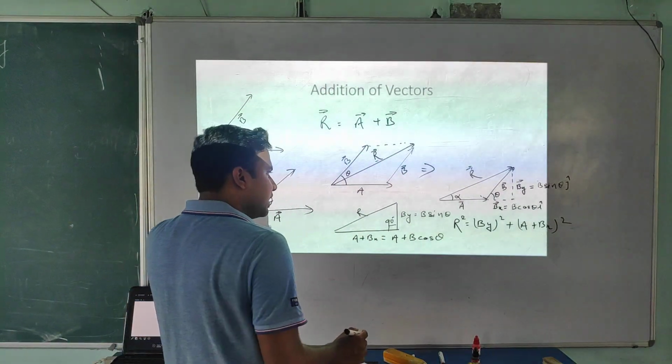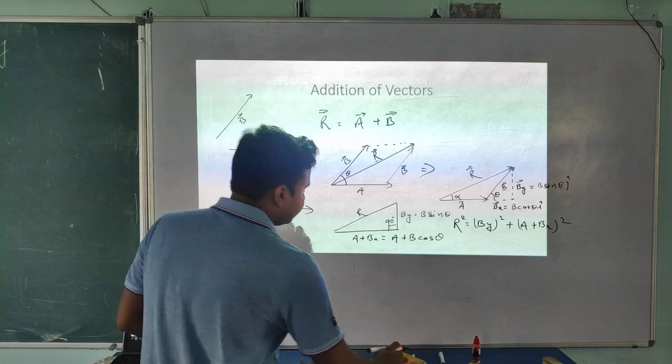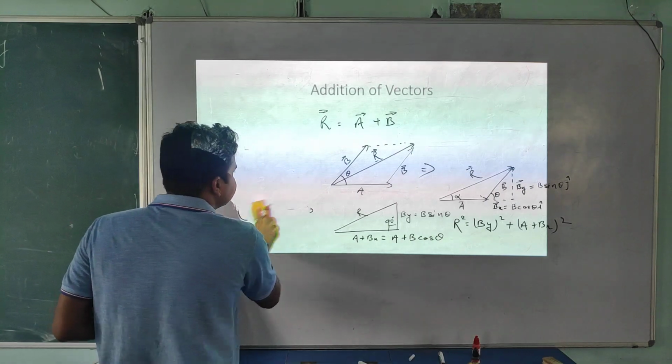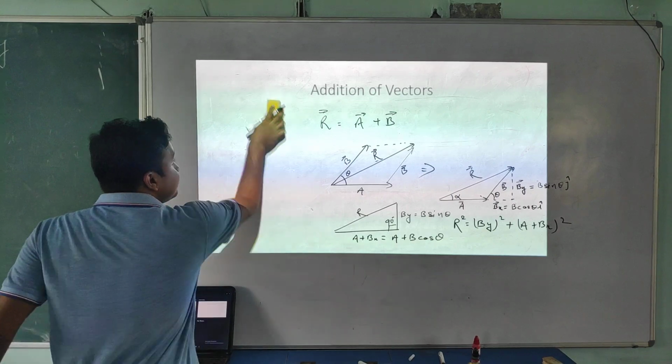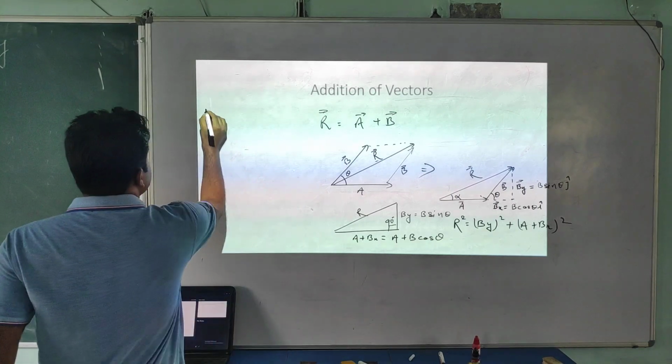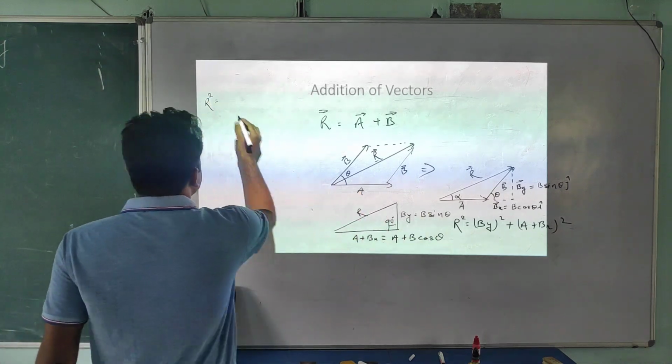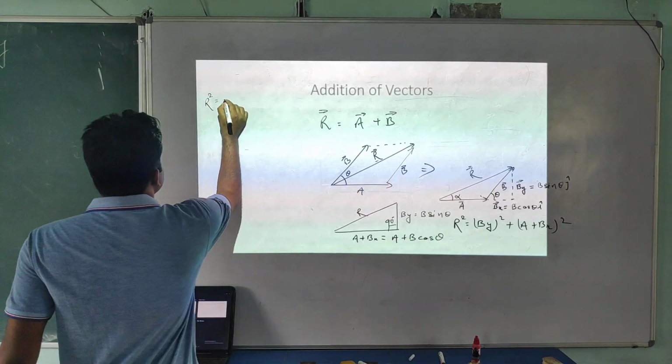Okay, now I am going to put here the value. The screen size is small. So student, here R square equal to what are you getting? By square. By is what? B sin theta. So what we can write?